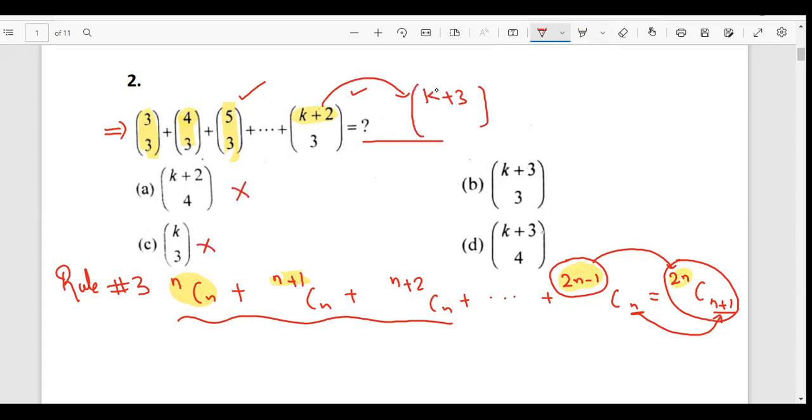So these two cannot be the answers. And then this n is converted to n plus 1, so this 3 would be converted to 4. So D is going to be the answer. Again, one simple rule, and I was able to compare it and apply it in my situation, and I got D as the answer.